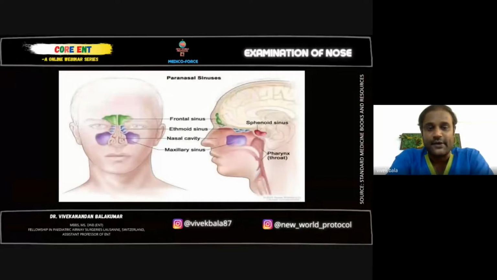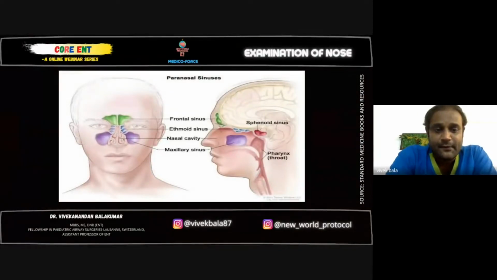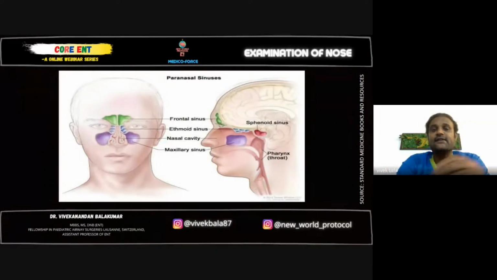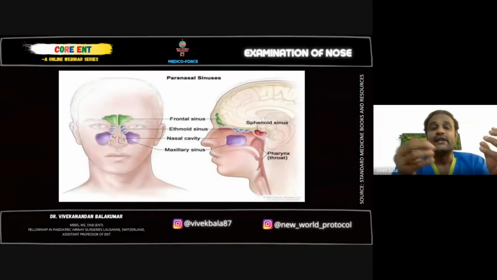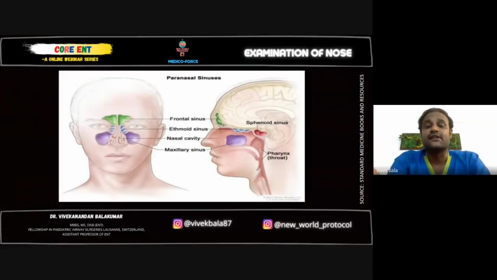Next slide. You see this, the maxillary sinus is like an inverted pyramid. And the frontal sinus is an inverted triangular shape, or what we call a flask-shaped sinus. In the maxillary sinus the dependent part is the apex, not the base. The base is below the eyes, whereas the apex is just above the palate. So that is the most dependent part. Any collection of secretions will press over this region and can cause pain.